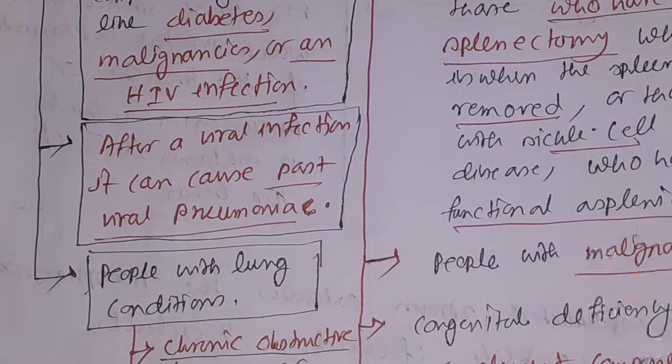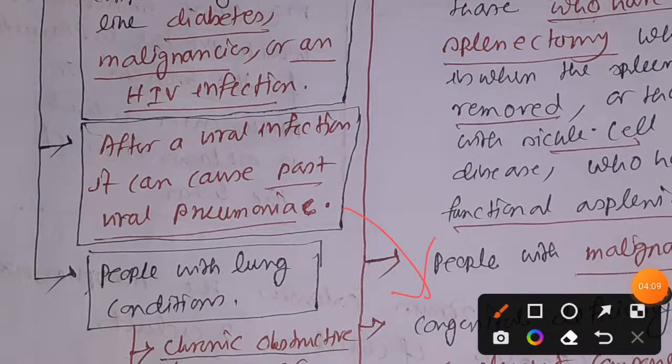In case of type B, people who already have an acute viral infection, especially influenza virus, can facilitate formation of a super infection. But in case of the non-typeable strain, we have learned that after viral infection, it can cause post-viral pneumonia.